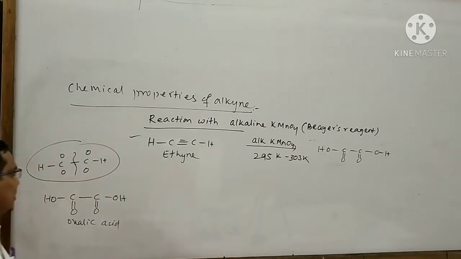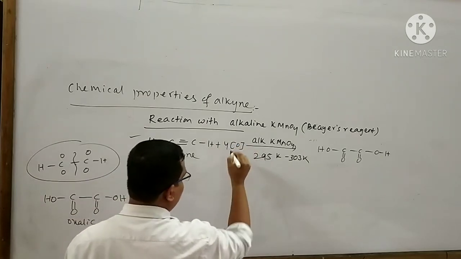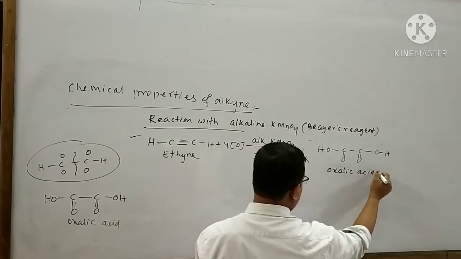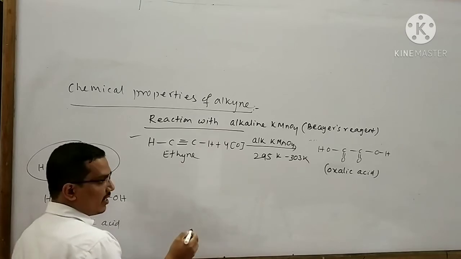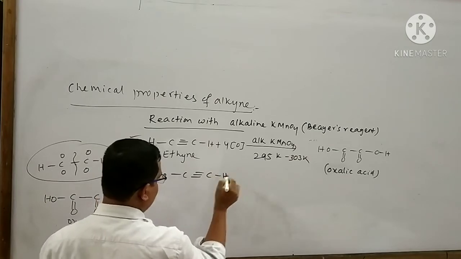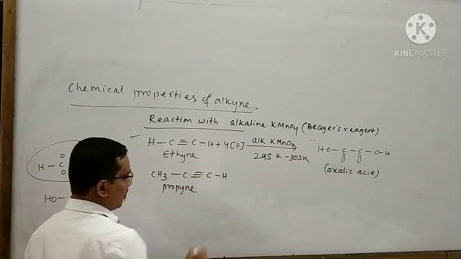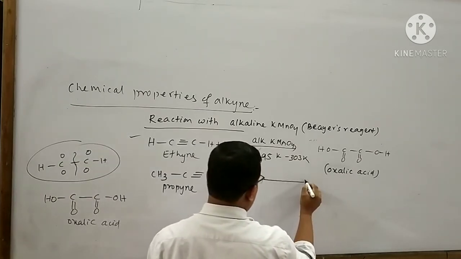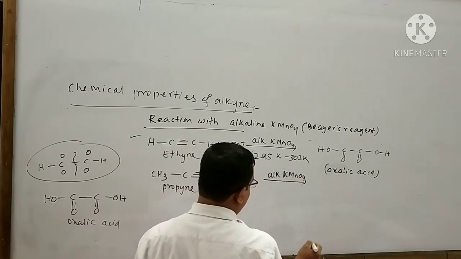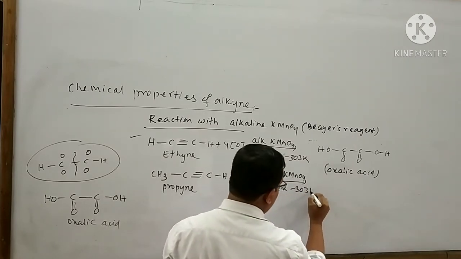For this reaction, we generally need 4 nascent oxygen. So it is bound to give you 4 nascent oxygen. The name of this product is said to be oxalic acid. Similarly, take another example: CH3-C≡C-H. The name of this reactant is said to be propyne. Now, propyne is subjected to reaction with alkaline KMnO4. It needs a temperature range of 298 Kelvin to 303 Kelvin.